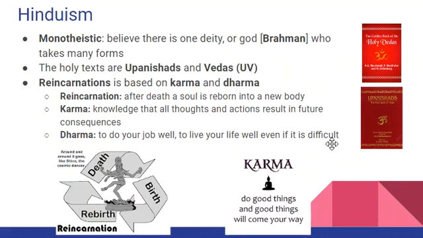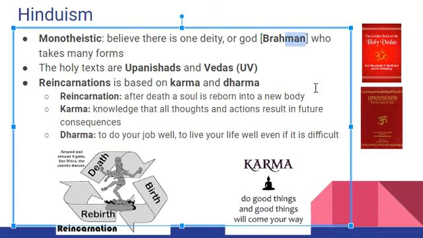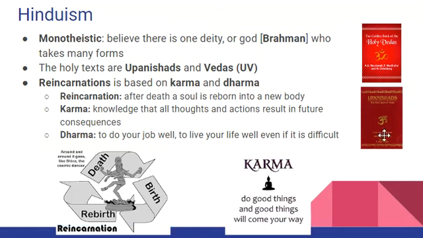And remember now that Hinduism, it's a monotheistic religion, with Brahman being their one deity or god. That's Brahman. It's also easy to remember these holy texts for Hinduism, the Upanishads and the Holy Vedas, because they start with the letters U and V, just like the U in Hinduism.